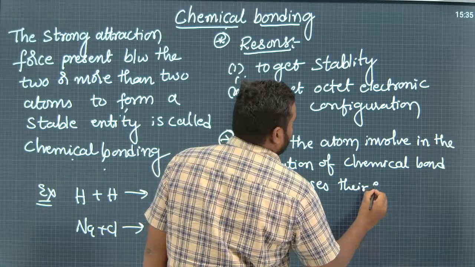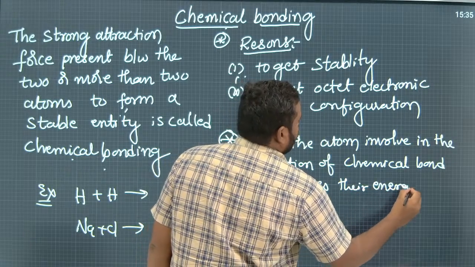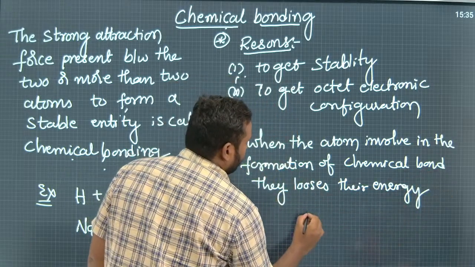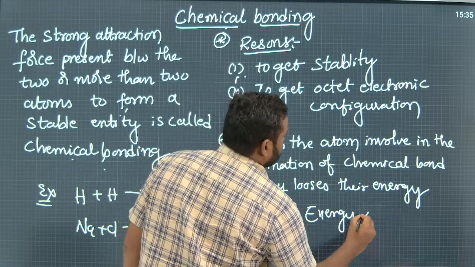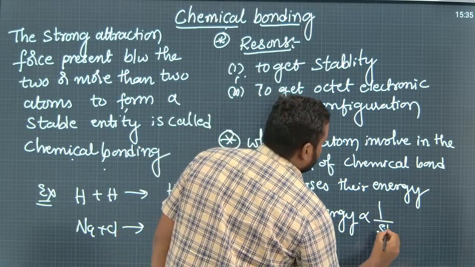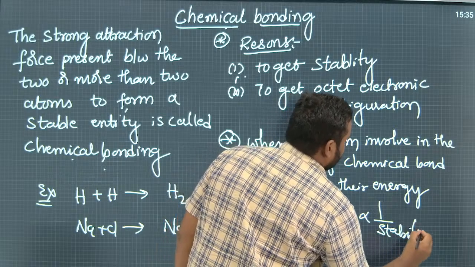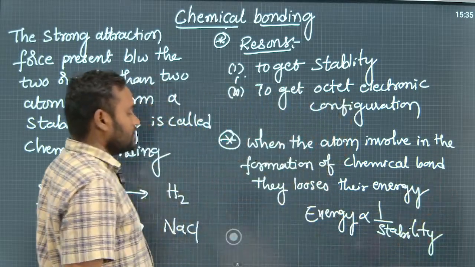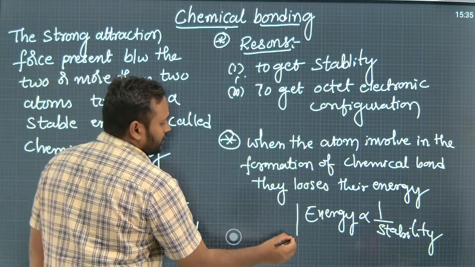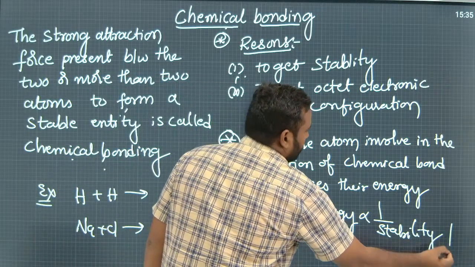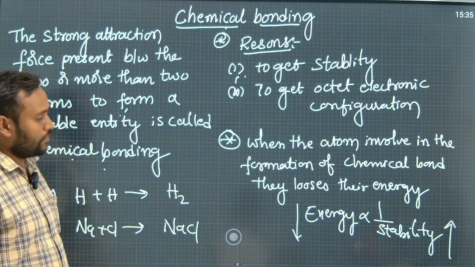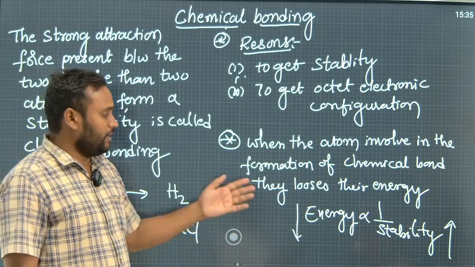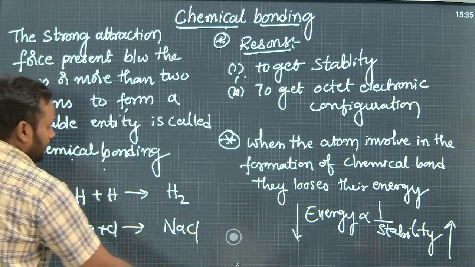We already know energy is inversely proportional to stability. So if energy decreases, stability increases. In this way they get stability by losing their energy.